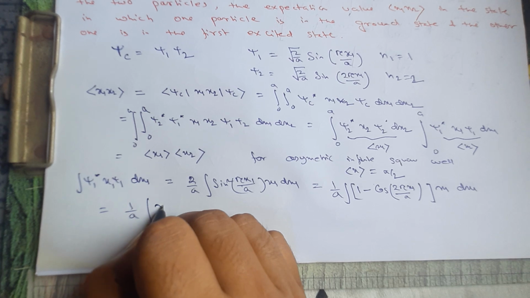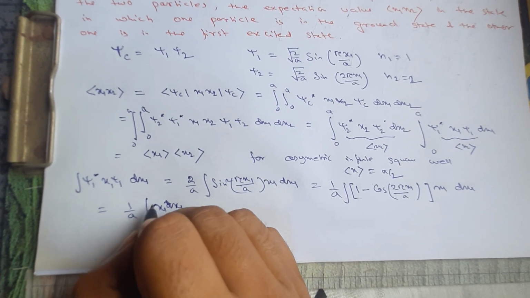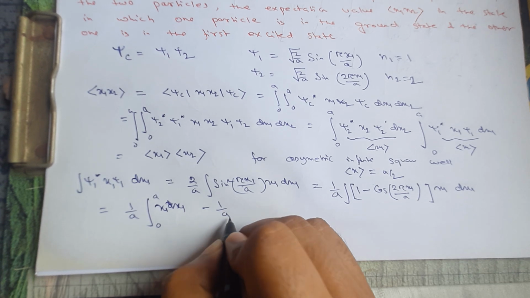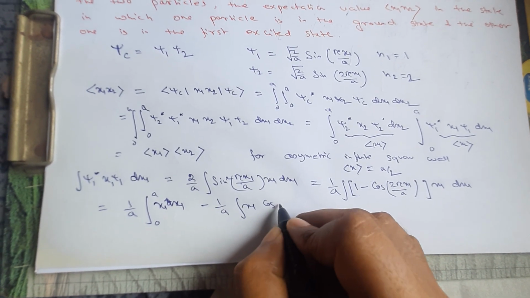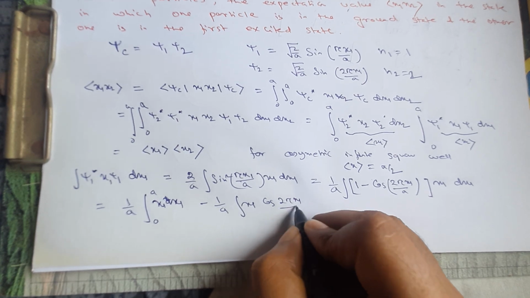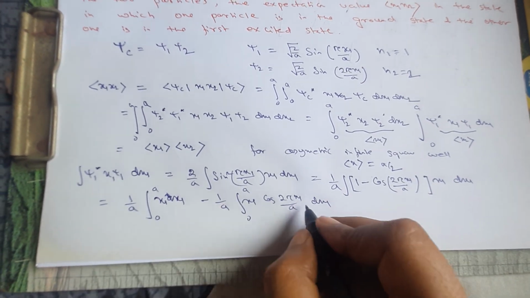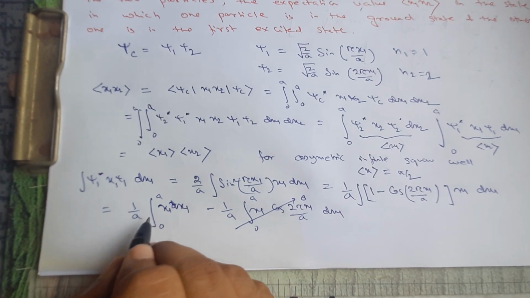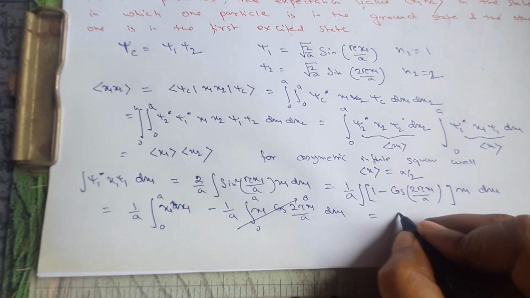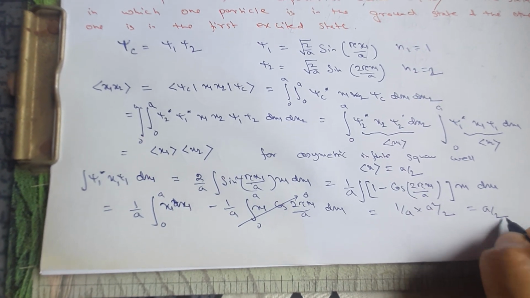The first part is x1 dx1 from 0 to a, and the second part is x1 cos 2 pi x1 by a into dx1 from 0 to a. Now if you evaluate this integral, you will see that this integral vanishes. The only remaining part is this one, so this is nothing but 1 by a into a square by 2, so that is a by 2.